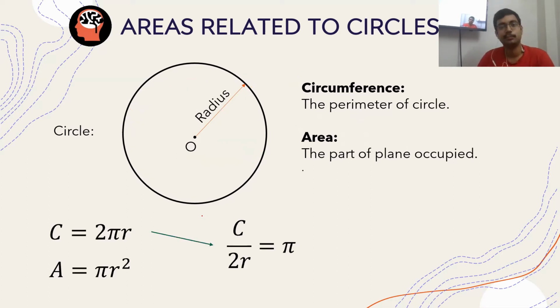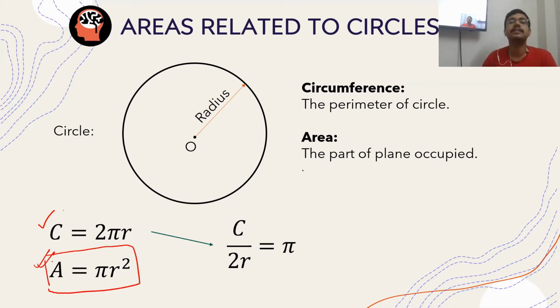Sir, what exactly is pi? I am coming to that. Why it is there, I am coming to that. So basically, as you know from your earlier class, the circumference of a circle is 2 pi r. You have heard about it multiple times, you got bored by hearing about it. And the area of a circle, you got it as pi r square. Area as pi r square comes from calculus, to be very frank. So we are not interested in it here. There are other ways of seeing this as well, but right now we are not interested in that aspect.